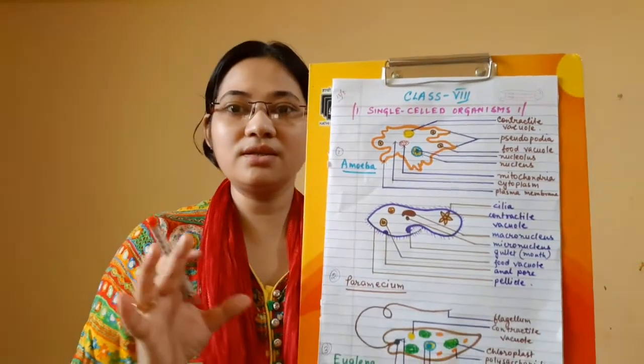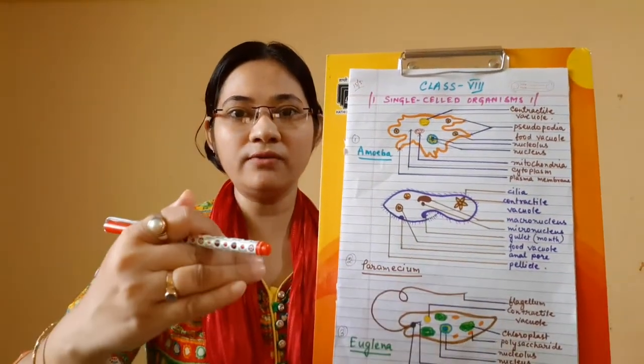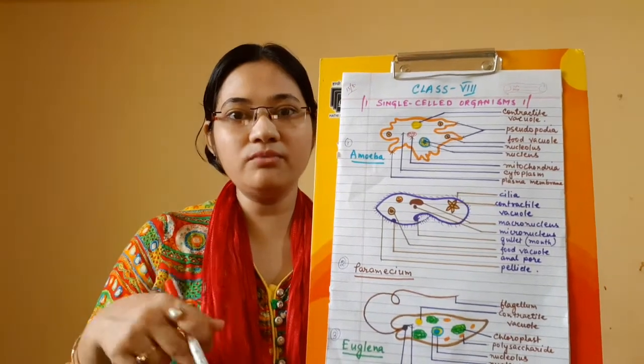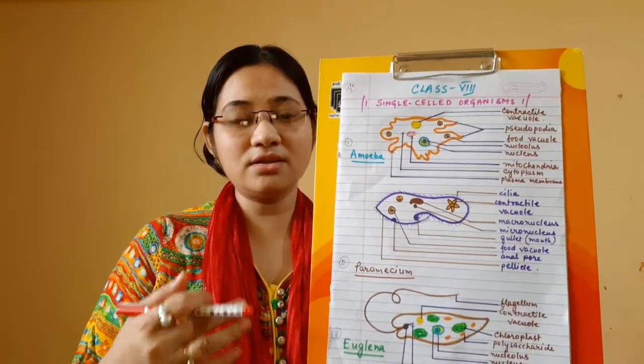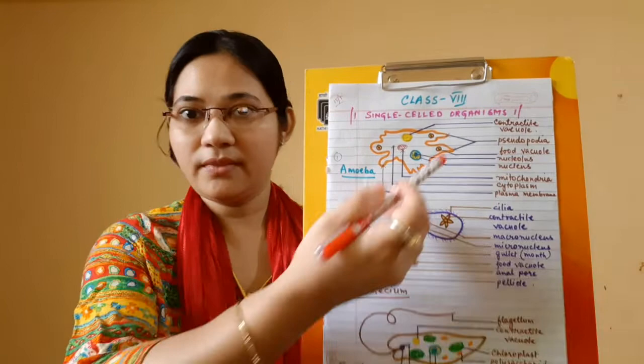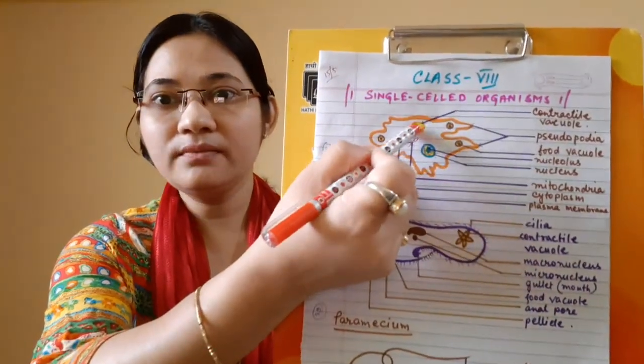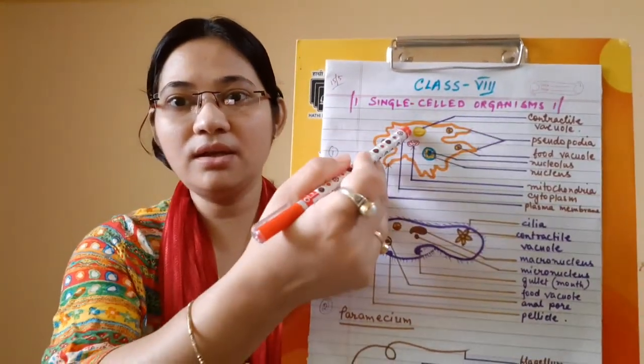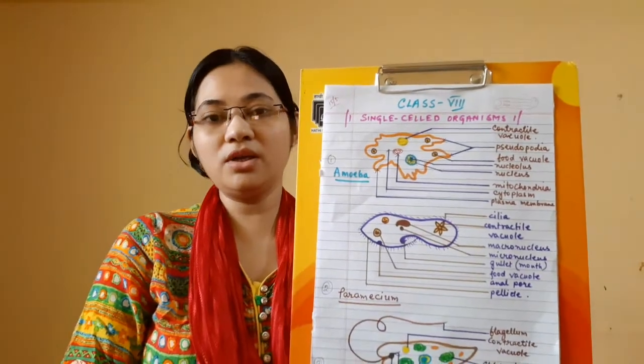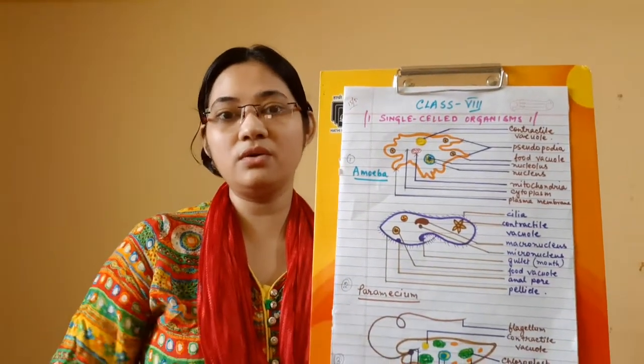So the pseudopodia extends itself from both the sides of the food and engulfs the food inside to form temporary sac-like structures which are called food vacuoles. Okay, this is the contractile vacuole. The contractile vacuole helps in maintaining the water balance of the body. Water balance, that means osmoregulation.